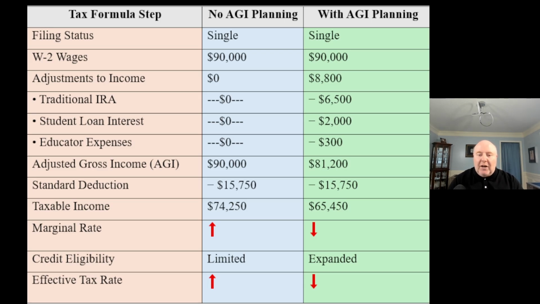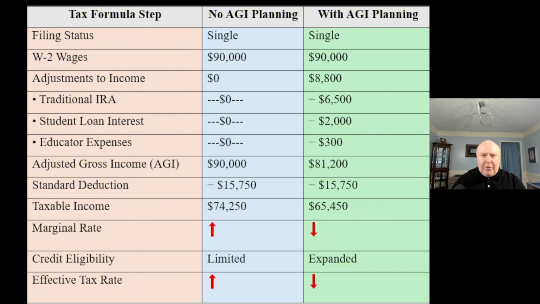So we subtract out the $15,750. Depends on when you're watching this video as to what the standard deduction is, so just take a look at it. But for purposes of this example, we're using $15,750. The taxable income is going to be $74,250. All right, we got to taxable income. Now what we have to do is we have to go through and start to apply our tax rates to it. We figure out our marginal tax rate, right? So generally we're going to have a higher marginal tax rate on those types of things. Credit eligibility, we might qualify for some credits, we might not.